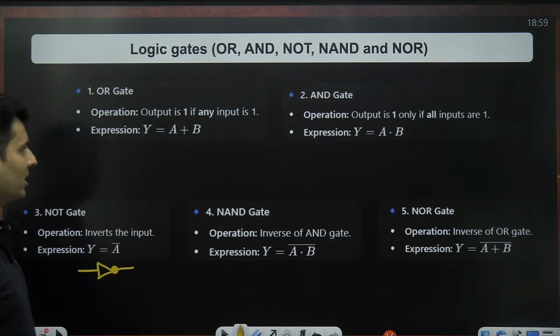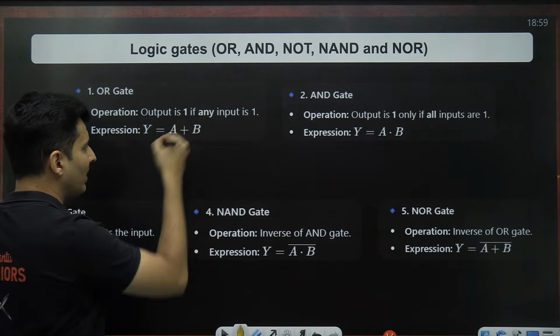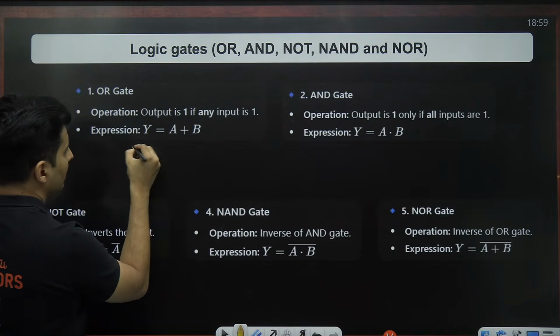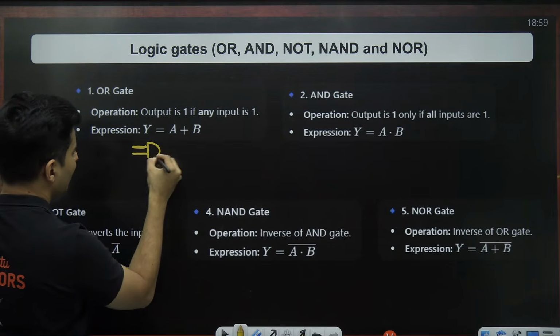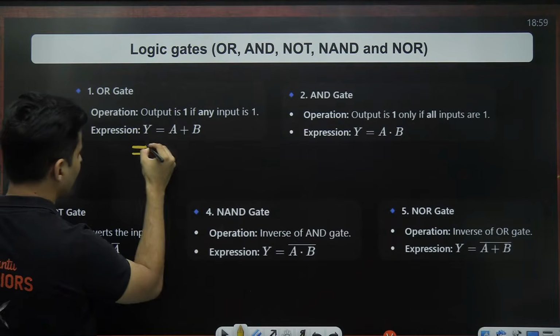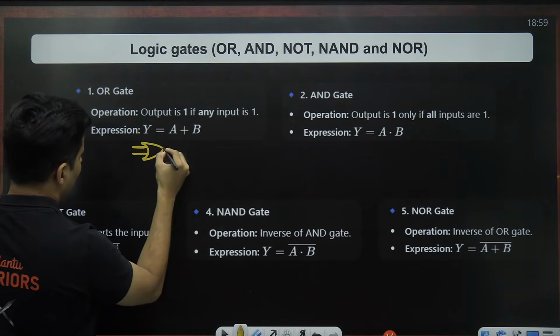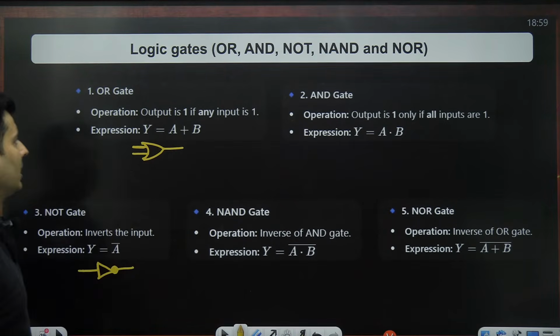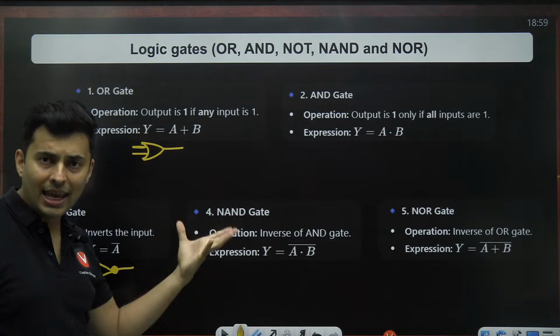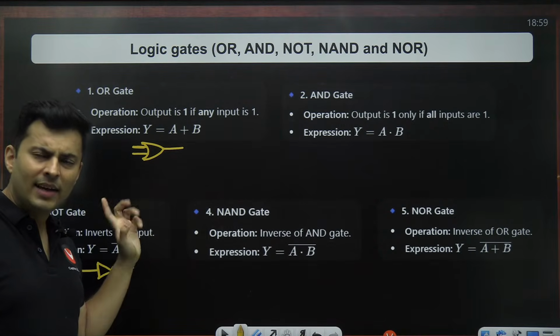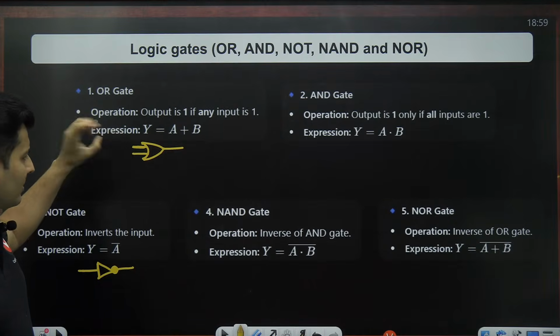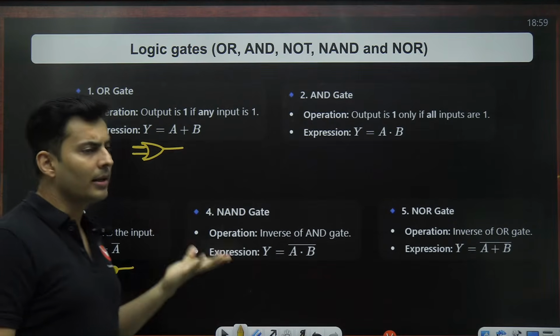Next is the OR operation. OR is symbolized by the plus symbol. The circuit symbol is this one, and the output is a high or a true or a 1 when any of the inputs is 1 or true or high.